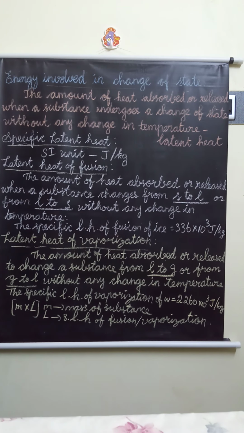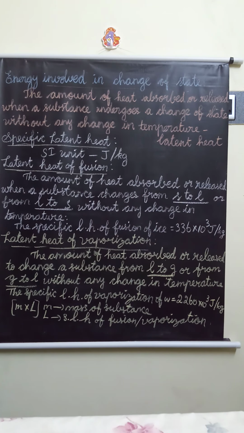Next point, it becomes bitterly cold in cold countries when snow starts to melt, as a lot of heat energy is absorbed from the surroundings for the melting of snow. Next, ocean currents carry icebergs for a long distance.